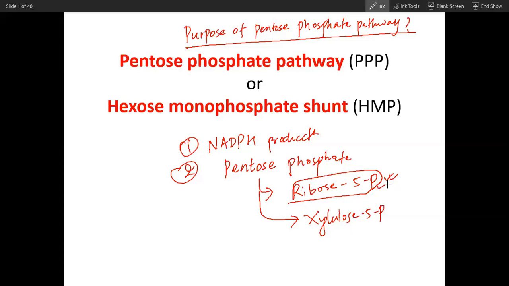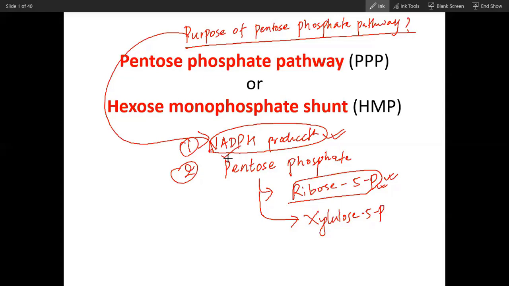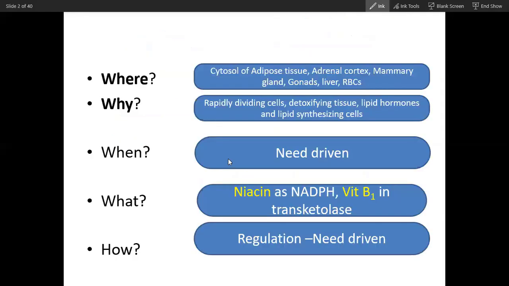So we will focus mainly on how this pathway happens. First we will talk about that, then we will talk specifically about NADPH. What is the role of NADPH? If you understand the function of NADPH and of pentose 5-phosphate, you will understand the purpose of this pathway, because the main purpose of this pathway is production of NADPH. The main question of this topic is the understanding of the purpose. If you understand the purpose, you will be able to answer.